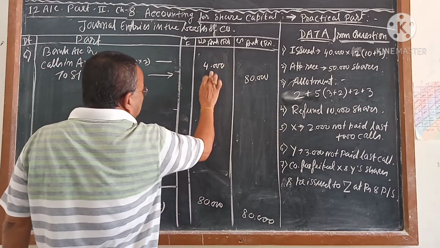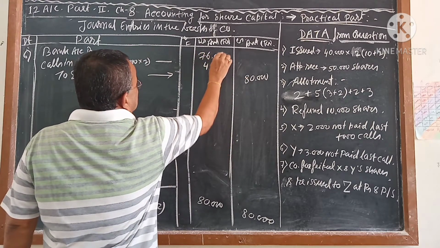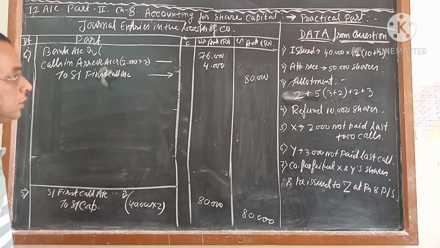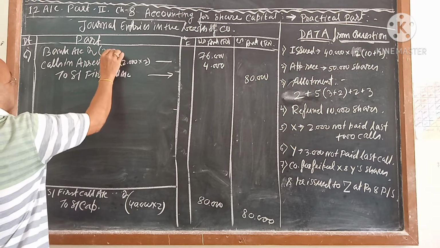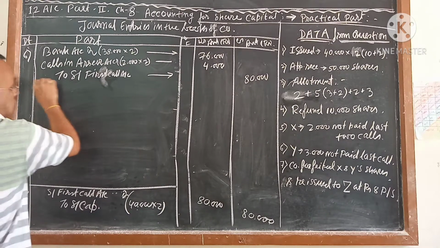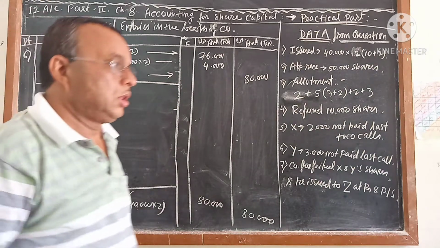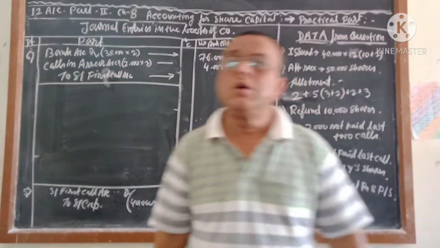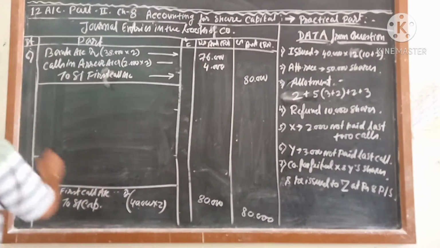Once you are getting 4 and if it is 80, so this will be 76. Because 80 minus 4 is equal to 76. Or this way also you can get it. 40,000 means 2,000 is less, means 38,000. 38,000 shares into 2 is equal to 76. This is called the receiving entry for first call. Now what we will do? We will pass the entry for final call. Final call which entry? Calling entry.